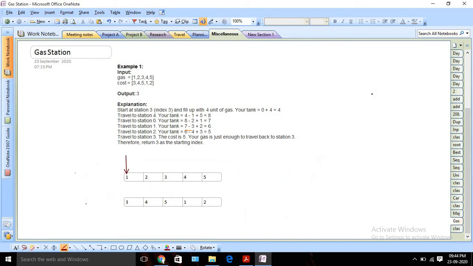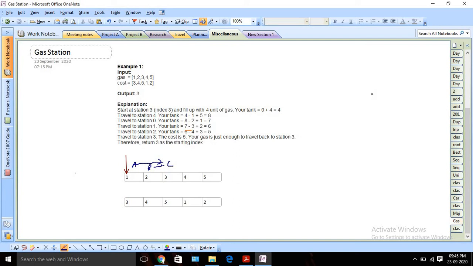What else? Another thing is, suppose I started from here, right? This is our point A, you can say, and this is our point C. If I am not able to reach from A to C, that means it's not possible to reach from B to C also, right? So that is also known. We need to keep these two things in our mind.